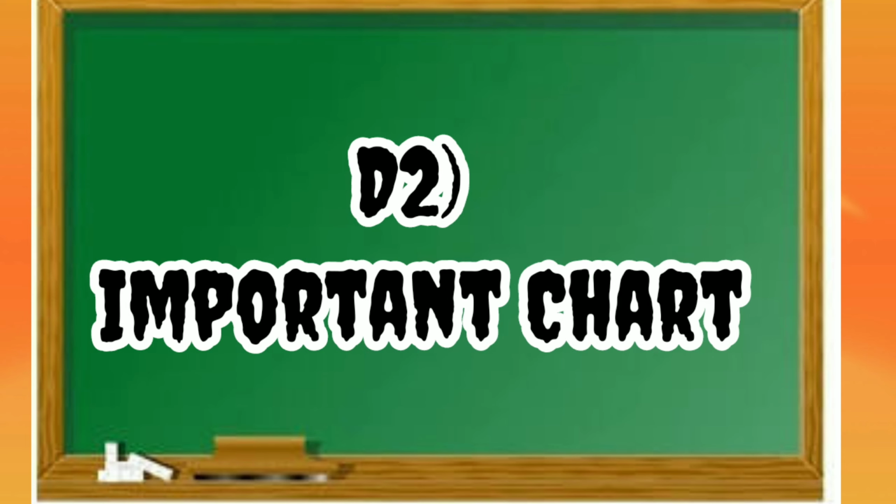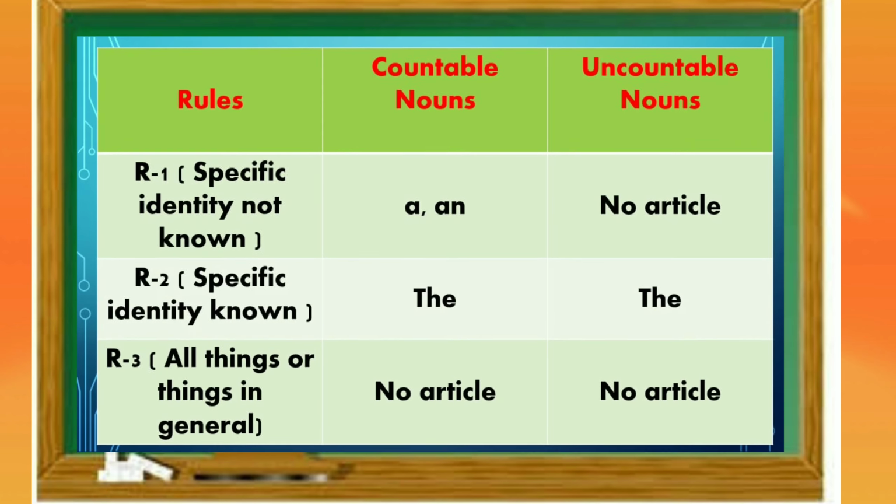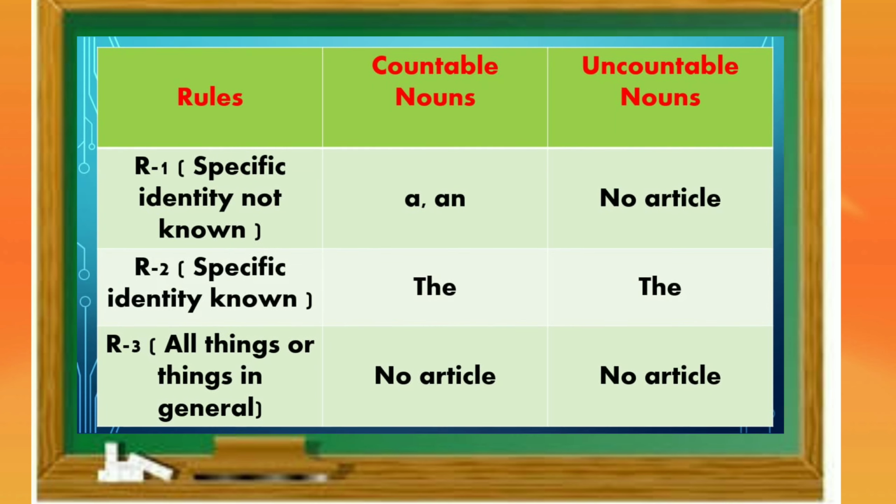Now we will learn the information through a chart. Rule 1. If specific identity is not known, then before countable nouns we should use a or an, and before uncountable nouns we should not use any article. Rule 2.